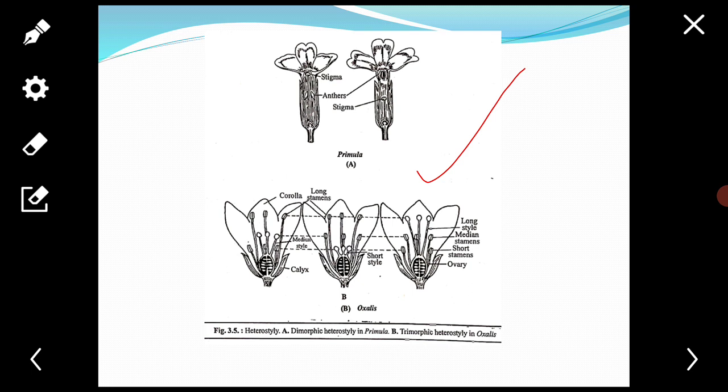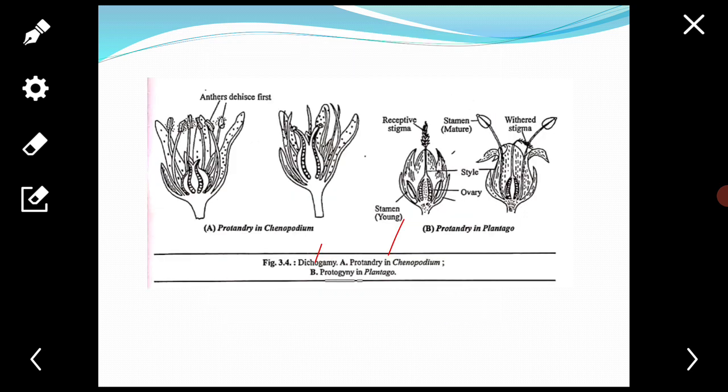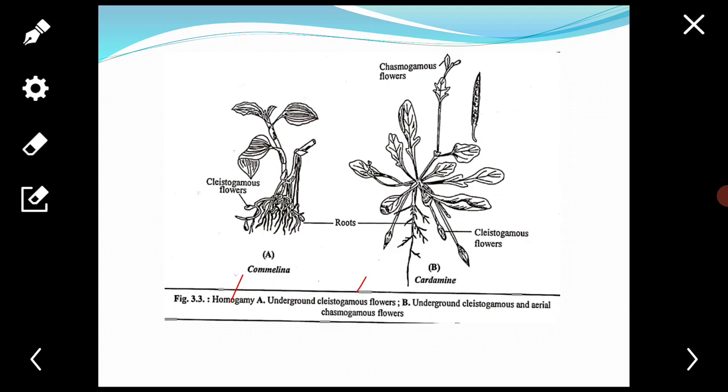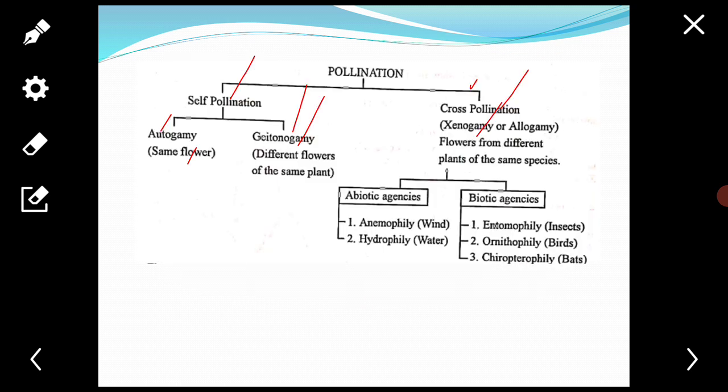Next, the agents or vectors which are responsible for cross pollination in angiosperms have been grouped into two main categories, that is abiotic and biotic agencies.